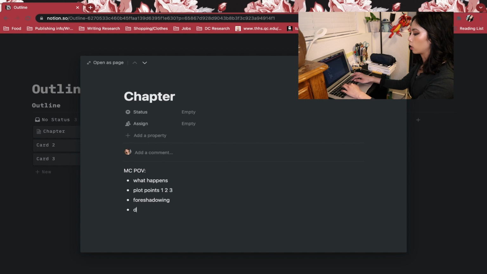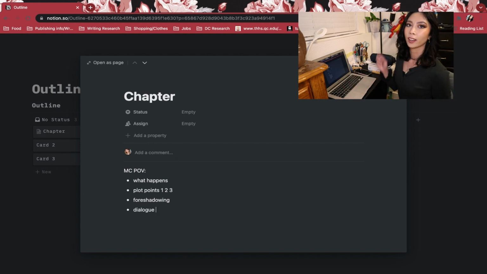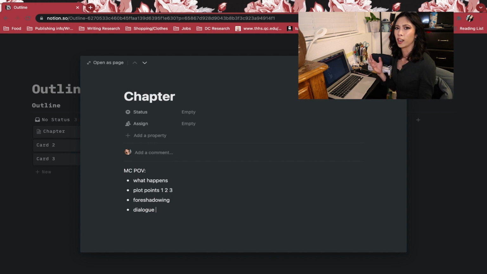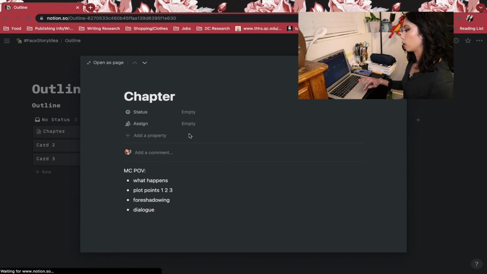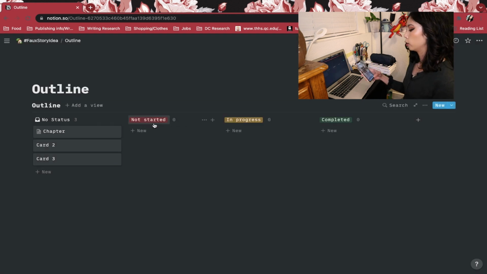So if I thought of a funny scene between the main character and her parents, or the main character and the administrator at the school, I can write it down there and I won't forget it, which is great. And again, I haven't fully used this to my advantage, but this gives me the option to change everything.